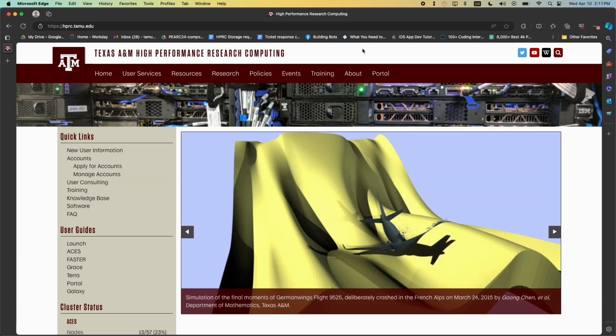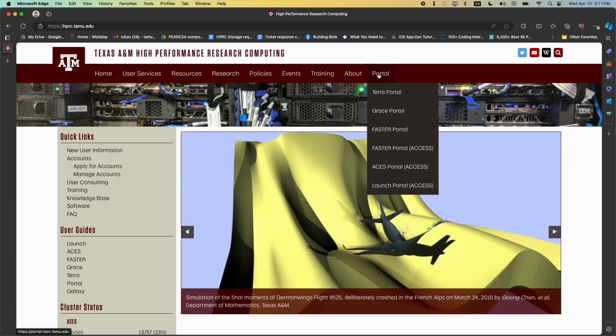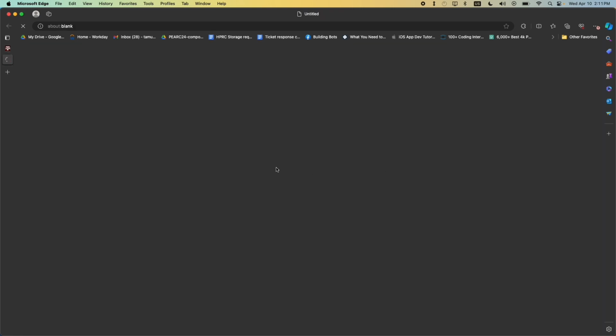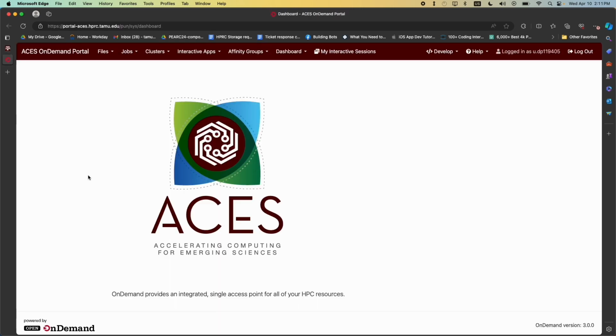On the XSEDE website, under the portal tab, you can go to the ACES portal. So here's the homepage of the ACES portal. Under the job tab, you will see a Drona Composer and Drona job listing, but you can also access that from the ACES dashboard as well. So I will go to the Drona Composer.